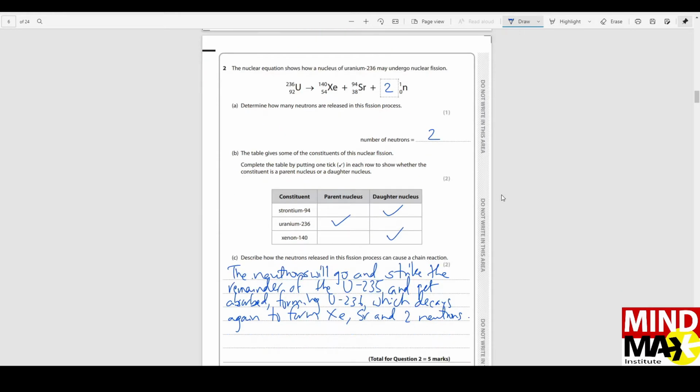Now of course, whenever something decays, that is called the parent nucleus, and the thing into which it decays is called a daughter nucleus. So parent comes first, daughter comes later. So the parent is uranium and the daughters are xenon and strontium.